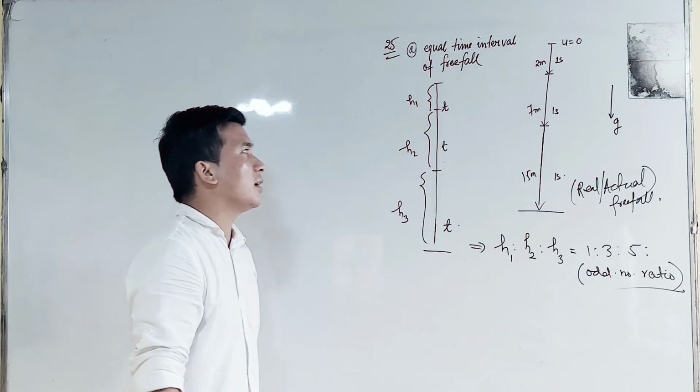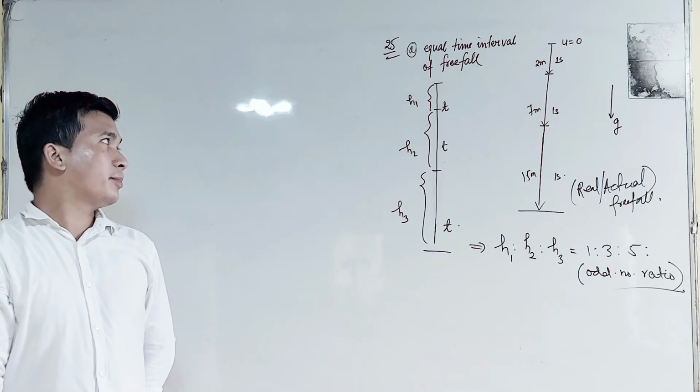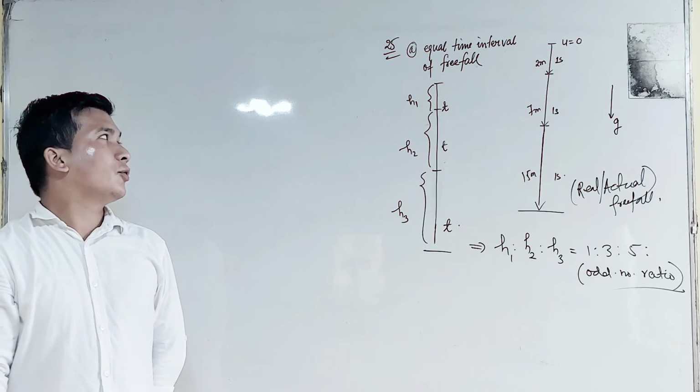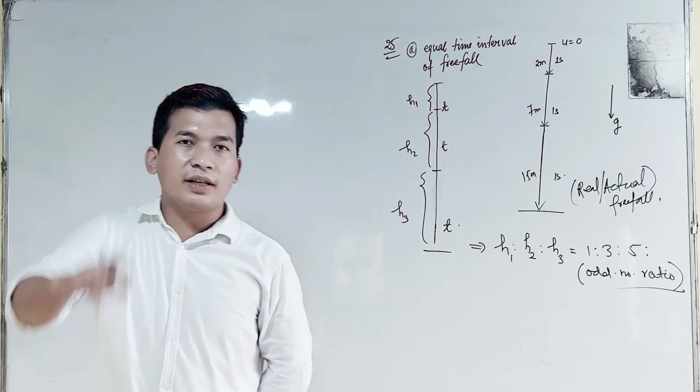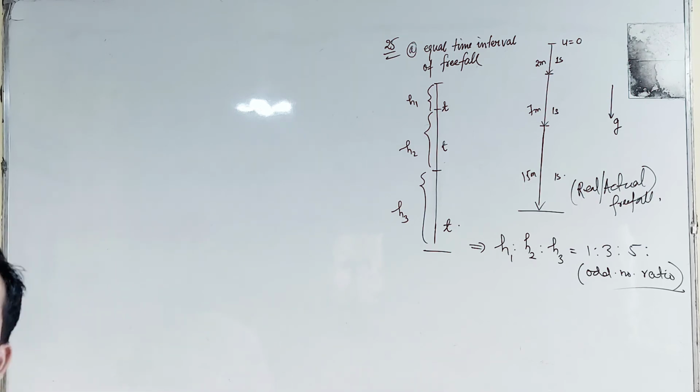So for equal time interval periods, if we have to find the ratio of their displacement in the equal time intervals during the whole journey, then it will be in the ratio 1:3:5. Understood? So for question number 25, what will be the correct answer?